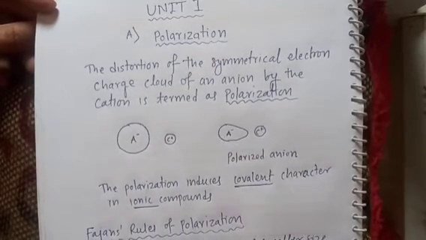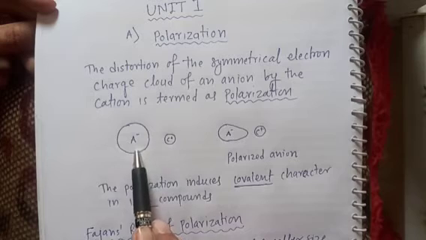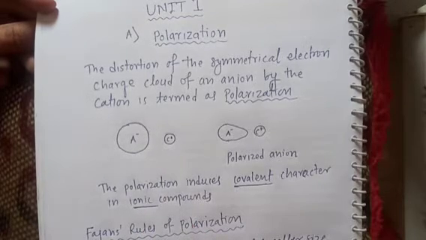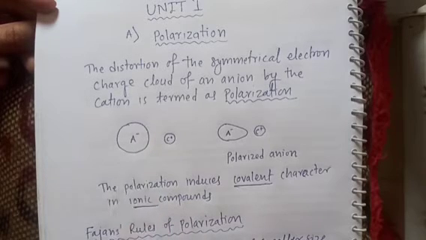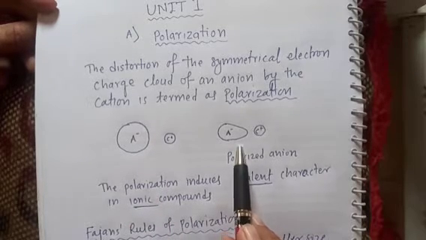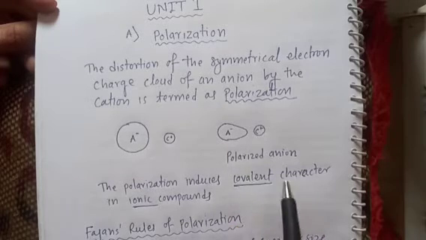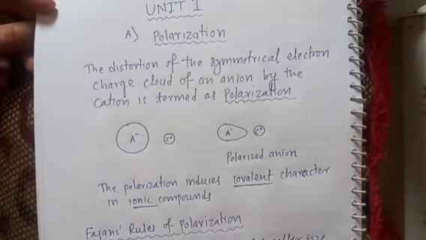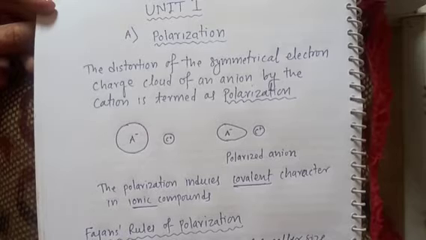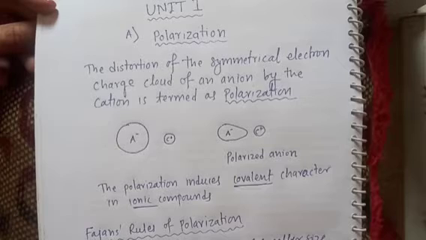Now due to polarization, what will happen? This is a pure ionic compound because one is a cation, another is an anion. Therefore the compound is ionic. But due to polarization, some covalent character is imparted in the ionic compound. So this is the consequence of polarization, that it will make the ionic compound get converted into the covalent compound.